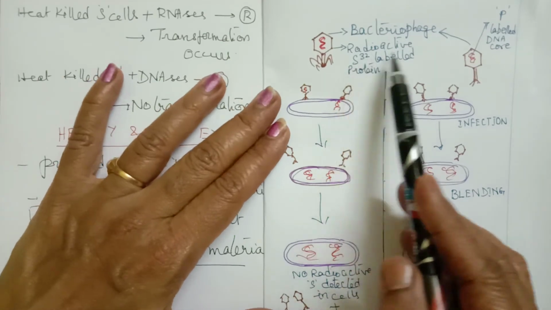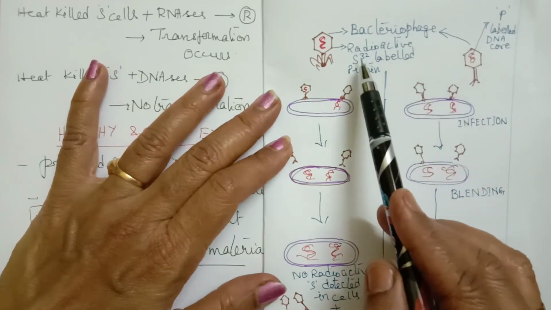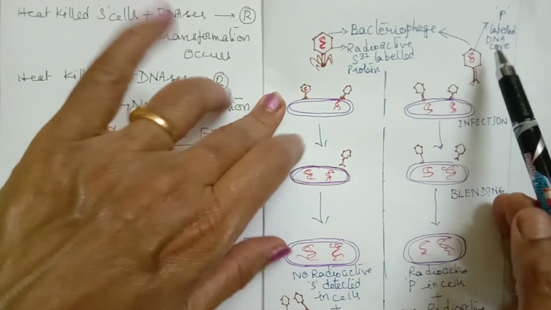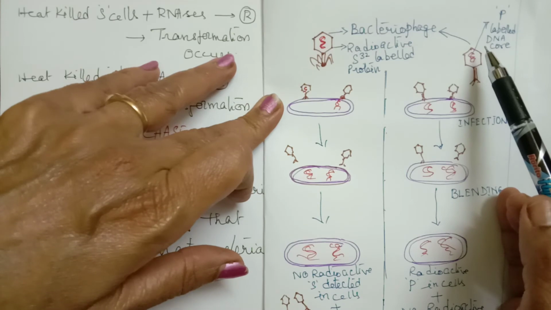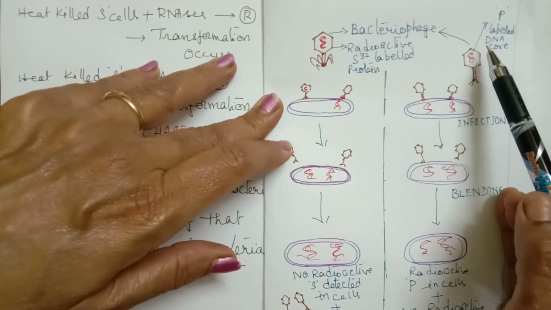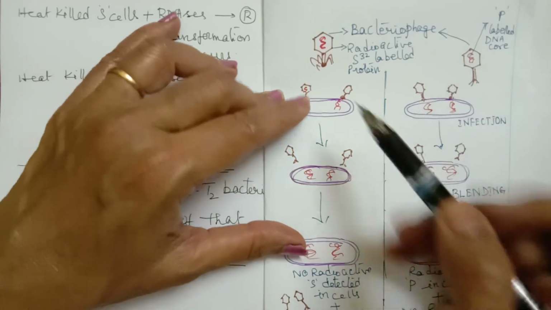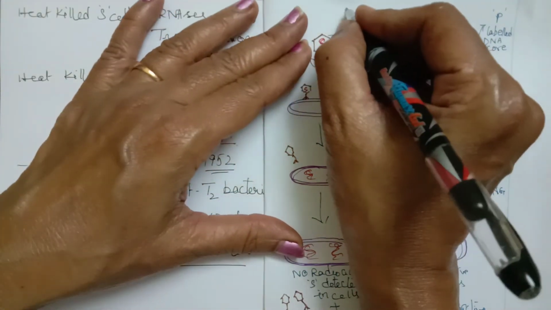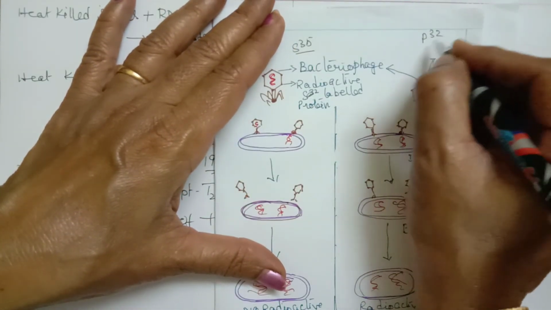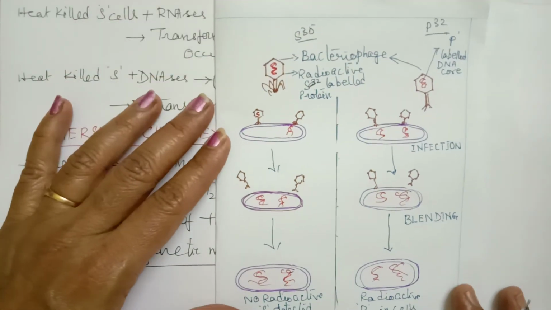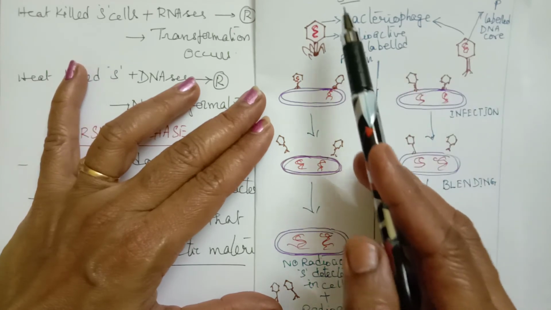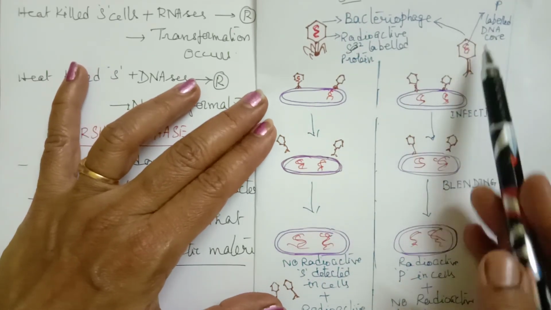They are treated separately with radioactive sulfur, S35, and radioactive phosphorus, P32. So the bacteriophages are treated separately with radioactive sulfur and radioactive phosphorus.